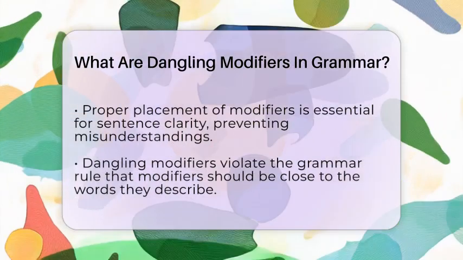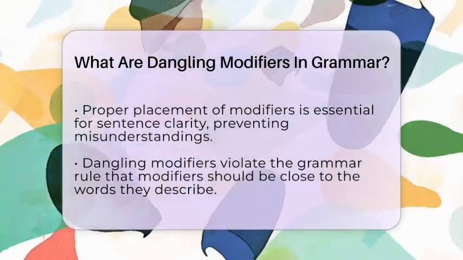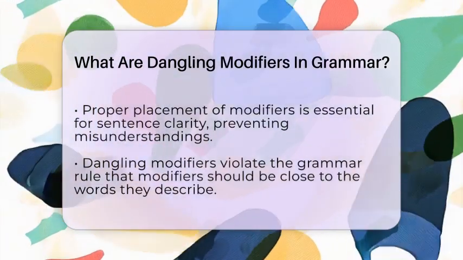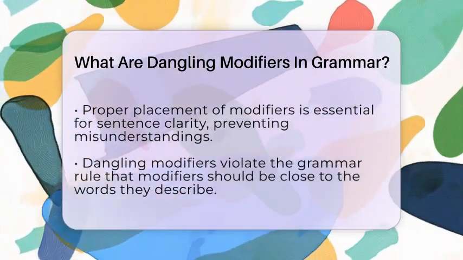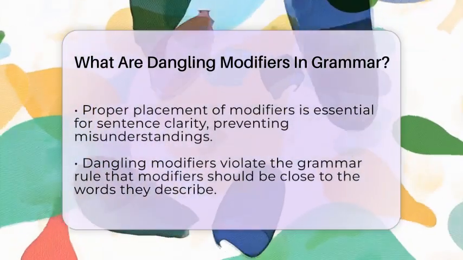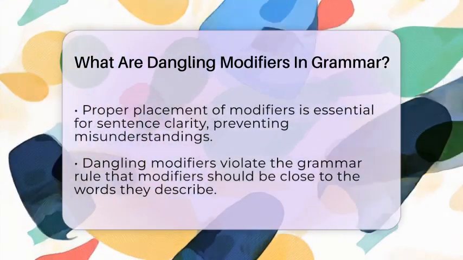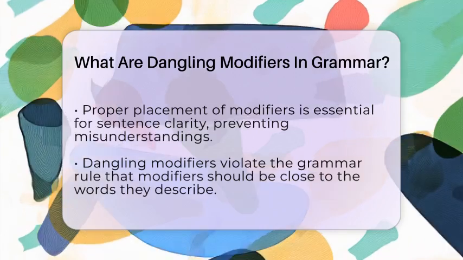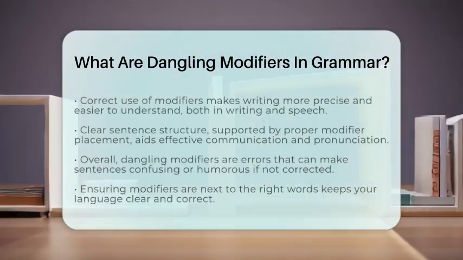From a grammar point of view, dangling modifiers break the rule that modifiers should be close to the words they describe. When they aren't, sentences become confusing or misleading. Using modifiers correctly helps keep your writing precise and easy to understand. In terms of word usage, placing modifiers correctly ensures your message is clear. It prevents misunderstandings and keeps your sentences flowing smoothly.